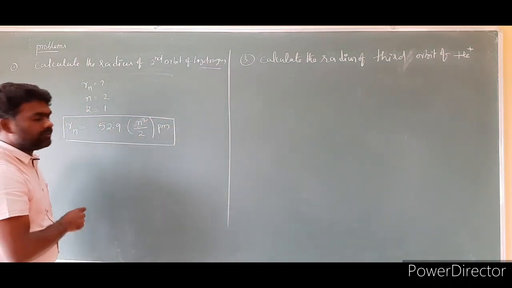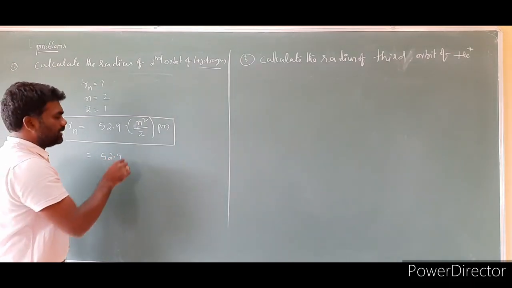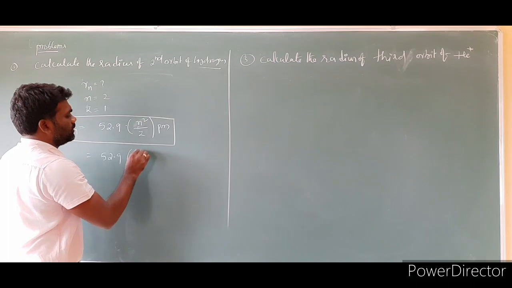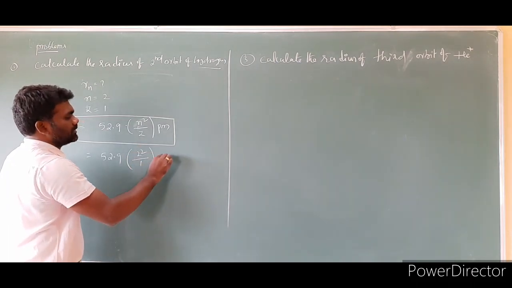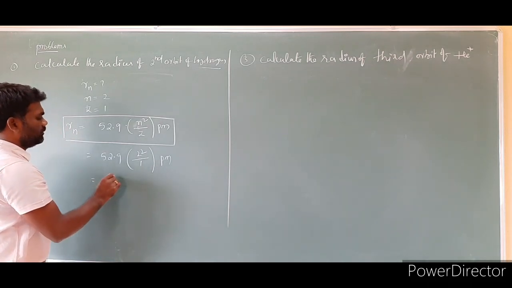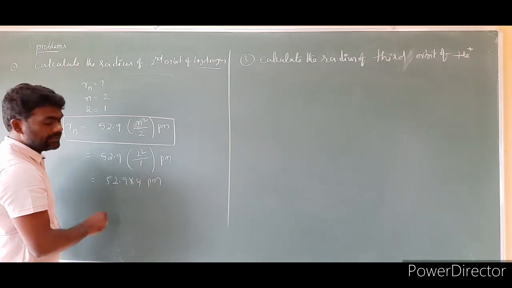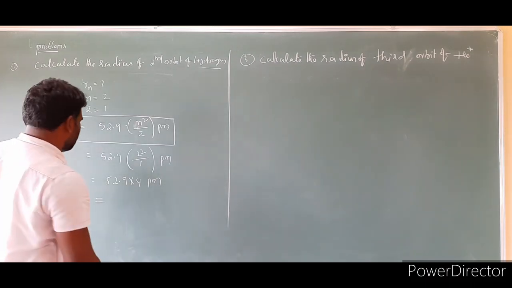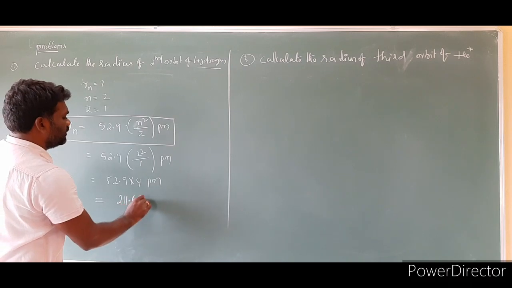Substitute these values in the given formula. That is equal to 52.9 into 2 square, since n is 2, by the atomic number of hydrogen, 1, picometers. That is equal to 52.9 into 4 picometers. Upon simplification, 52.9 into 4, we are going to get 211.6 picometers.